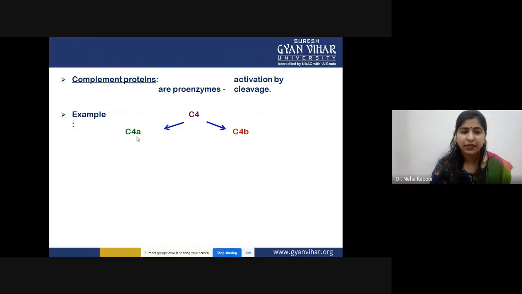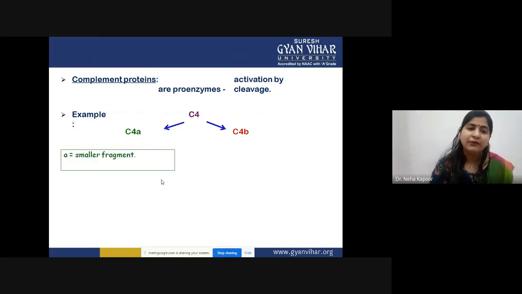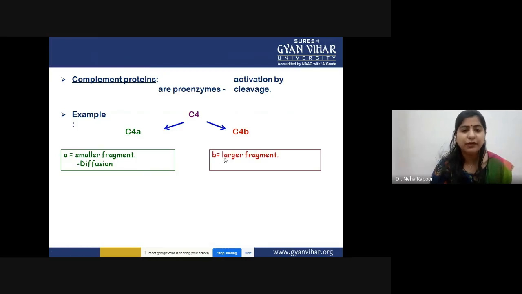C4 is cleaved into C4a and C4b, in which the a part is always the smaller fragment, and it is basically involved in diffusion. However, the b part is the larger fragment, and it remains bound to the microbe.